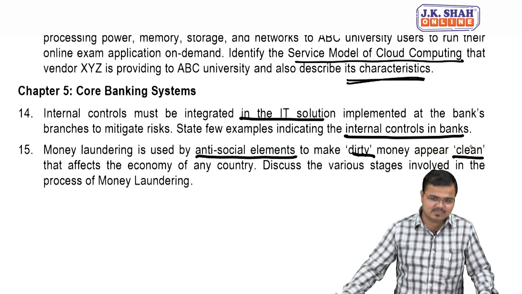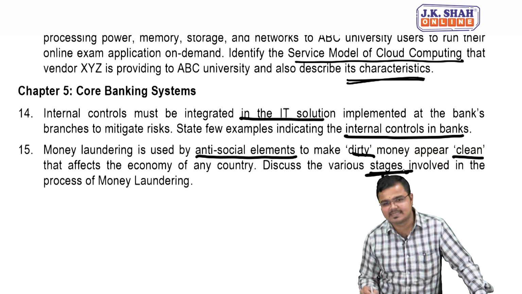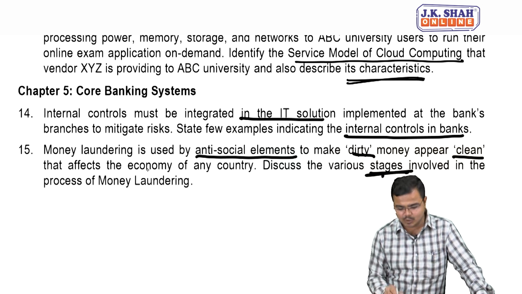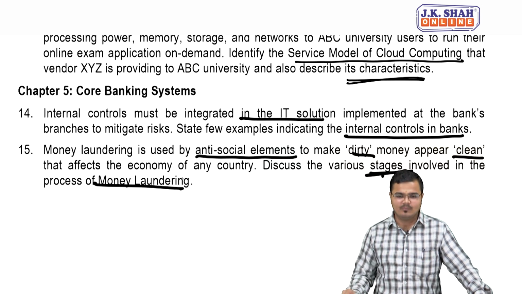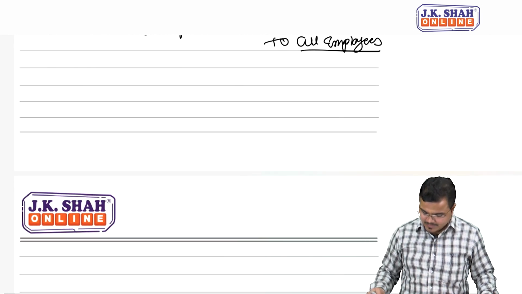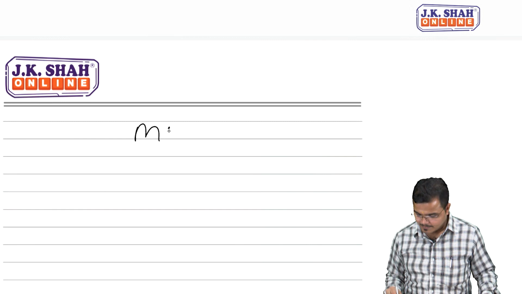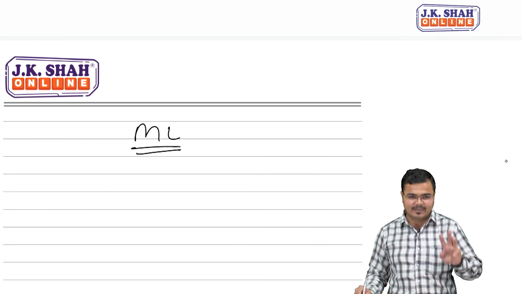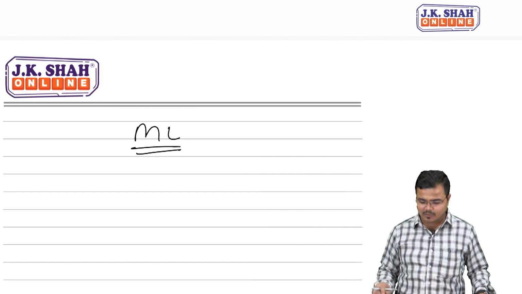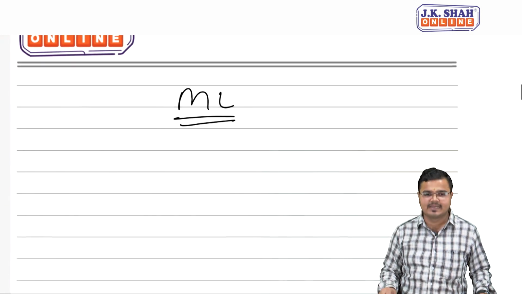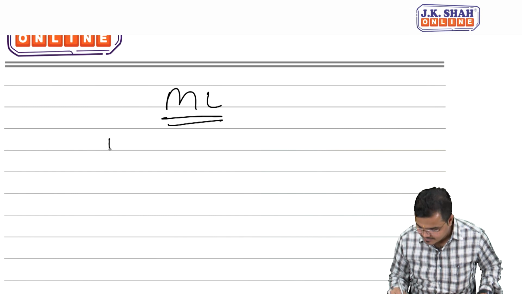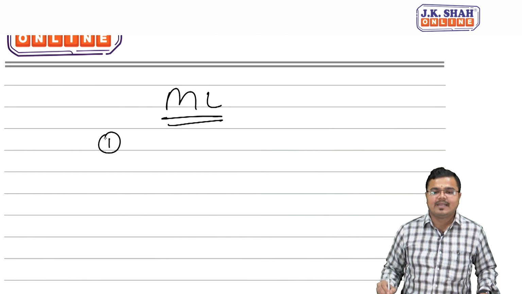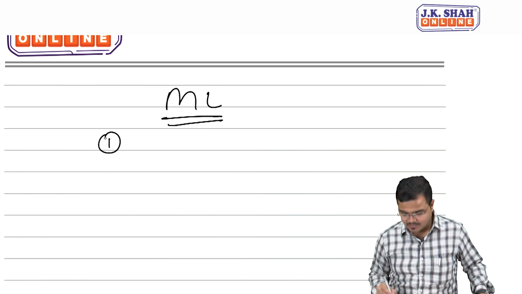Then what they ask further: discuss the various stages involved in the process of money laundering. Now we know, people, that the money laundering process is generally categorized into 3 parts. There are 3 activities which indicate the money laundering process. Number 1 is called as what? Placement.